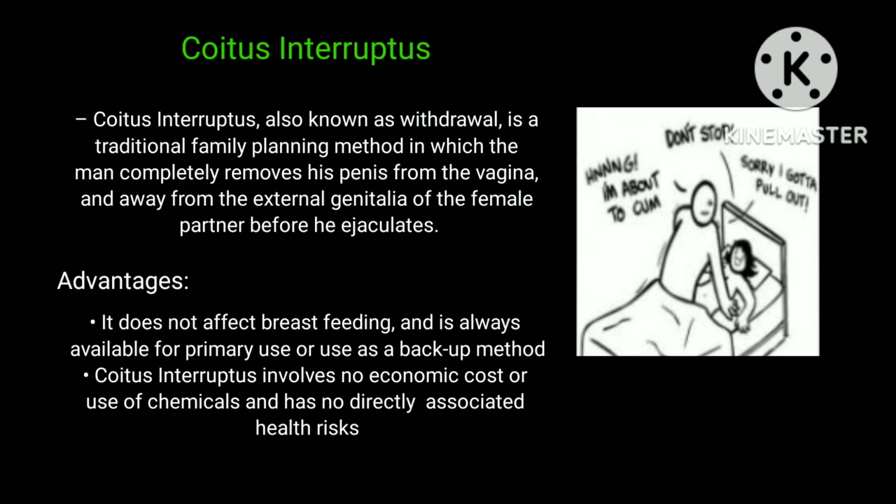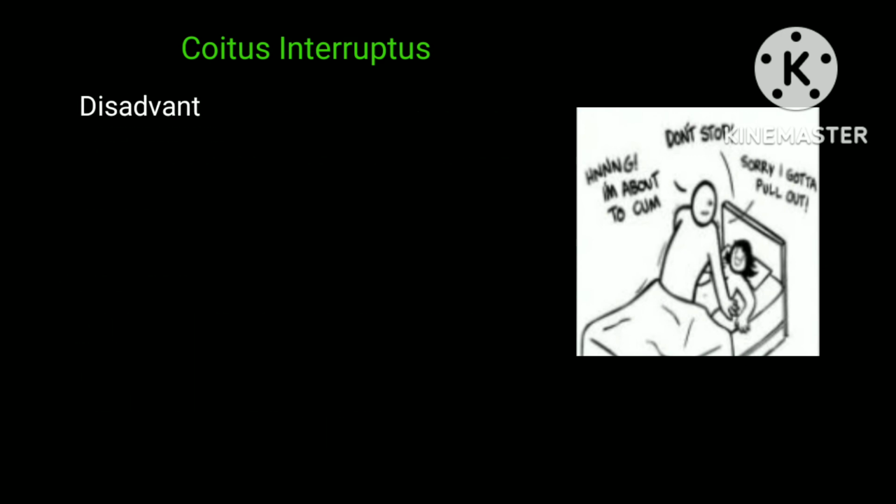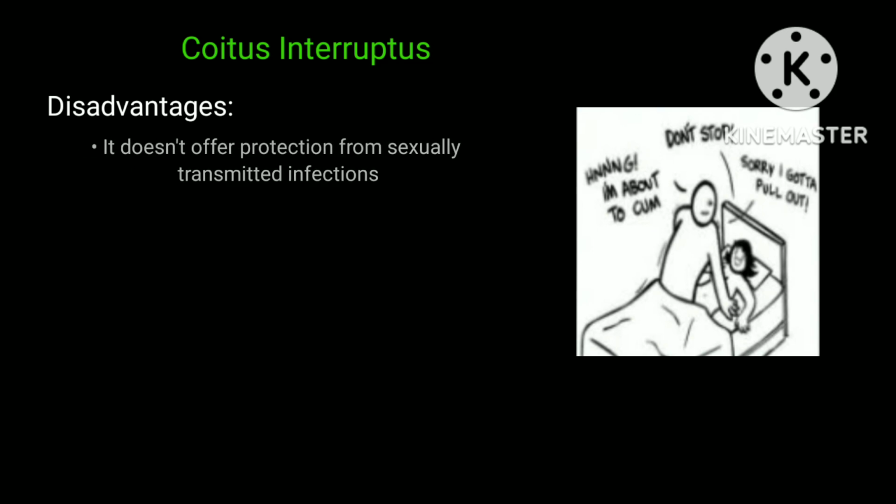breastfeeding and is always available for primary use or use as a backup method. Coitus interruptus involves no economic cost or use of chemicals and has no directly associated health risk. However, the disadvantage is it doesn't offer protection from sexually transmitted infections.